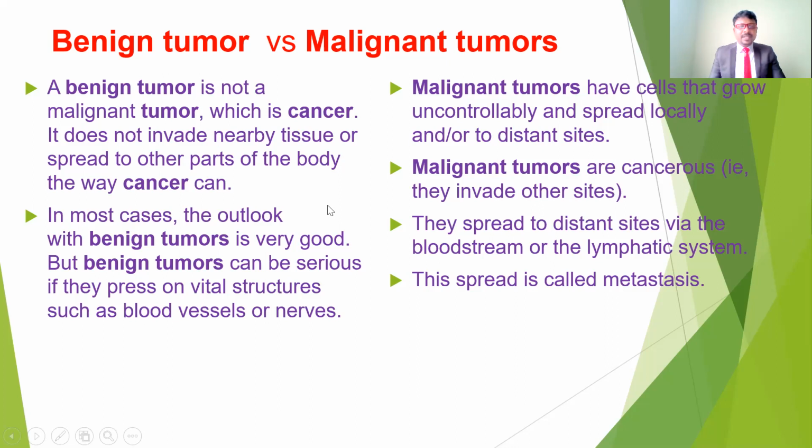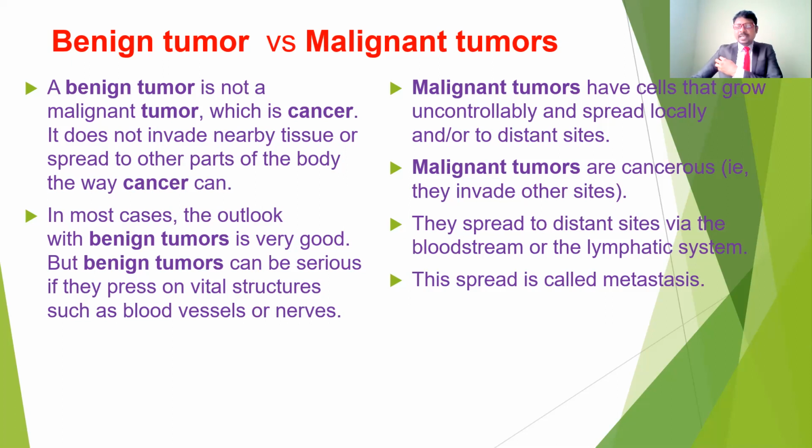So the benign tumor is not a malignant tumor, which is the cancer. It does not invade nearby tissue or spread to other parts of the body the way cancer does. So that means it gives abnormal cell growth, but it's not going to spread to other parts of the body. For example, if anybody has a benign tumor in the chest region or maybe in the axilla, it is going to increase in size, but it's not going to spread to other parts of the body, such as from the axilla to the chest, from the chest to the neck, or from the neck to the other shoulder. It's not going to spread.